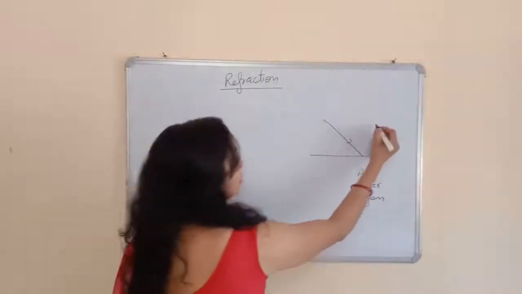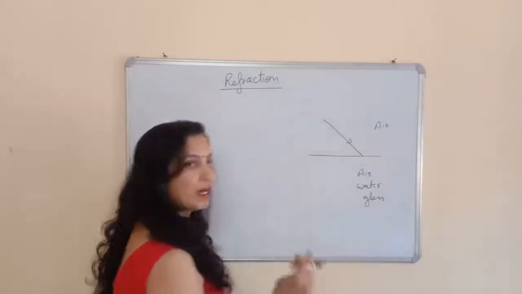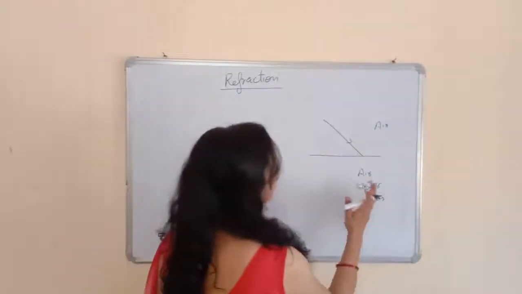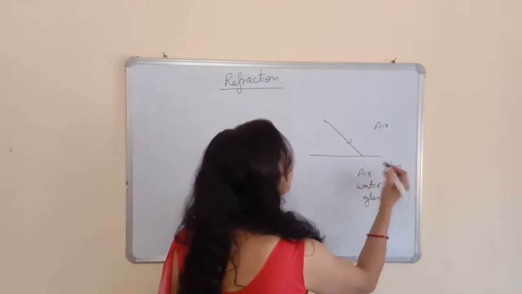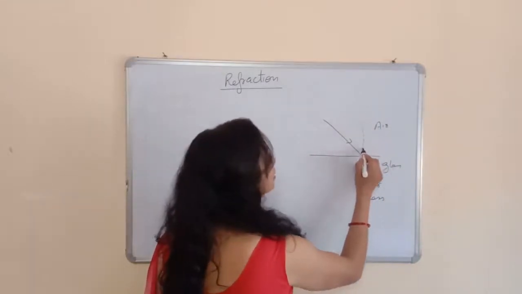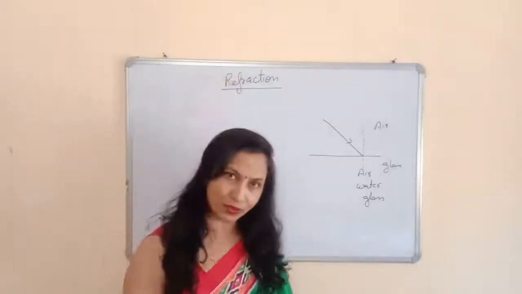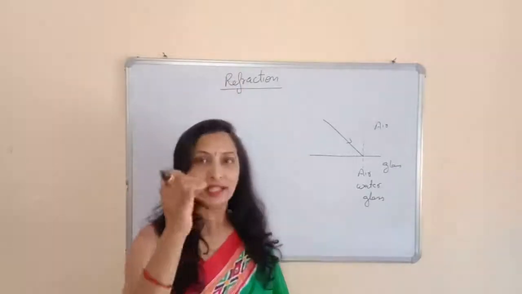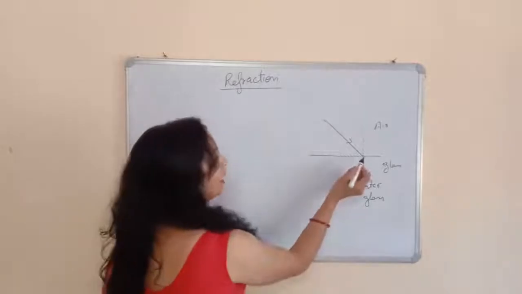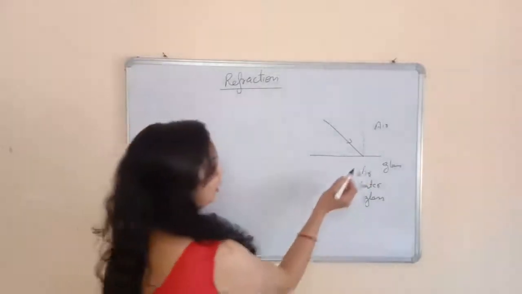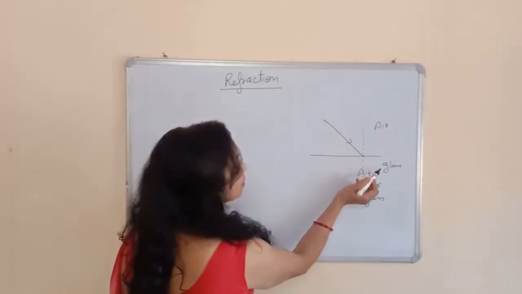Like for example, this is air, and the light passes from this air into the glass. Suppose this is glass. So what happens when it passes obliquely? Obliquely means with a certain angle. It does not fall perpendicular, but falls with a certain angle. Then it deviates from its path. It should pass like this, but it does not.